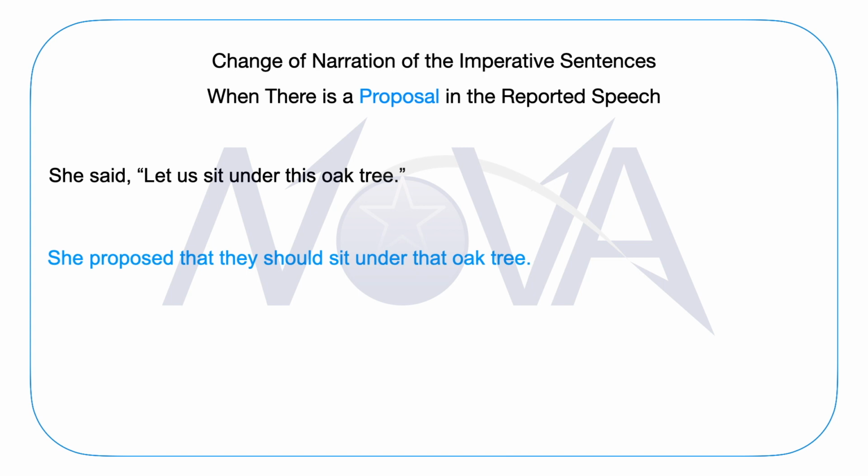Very simple. We have simply used the right form of the verb propose, and then at the place of comma and inverted commas, we can simply join the subordinate clause with this principal clause, which contains the reporting verb propose or suggest.